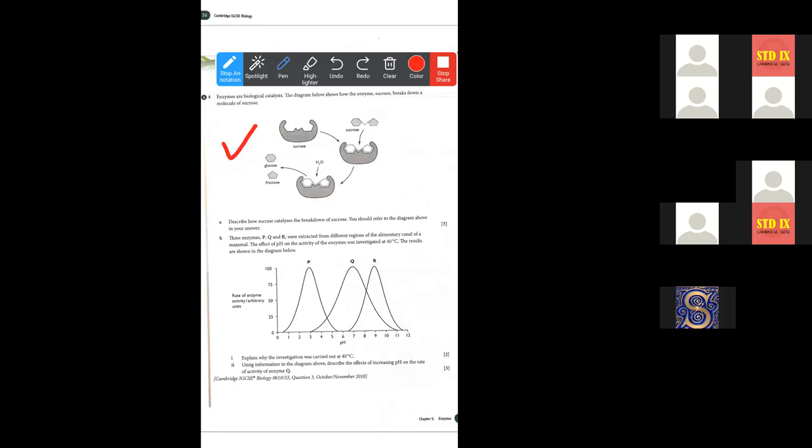So now what is the question? What will you have to do? Question A: describe how sucrase catalyzes the breakdown of sucrose. You should refer to the diagram above in your answer. So this diagram is given to help you write the answer. So start writing the answer. The enzyme sucrase catalyzes the breakdown of. Hopefully we will complete it.